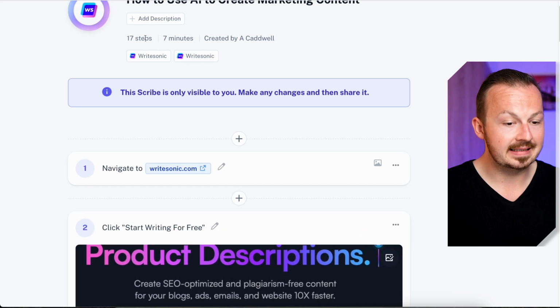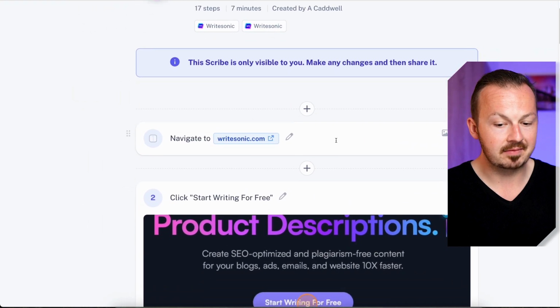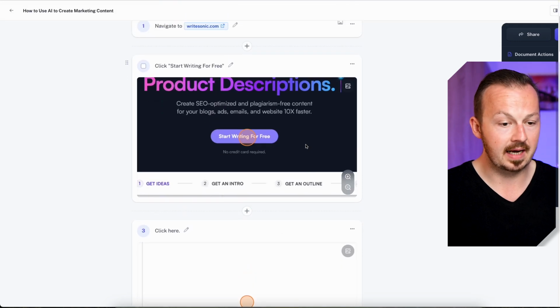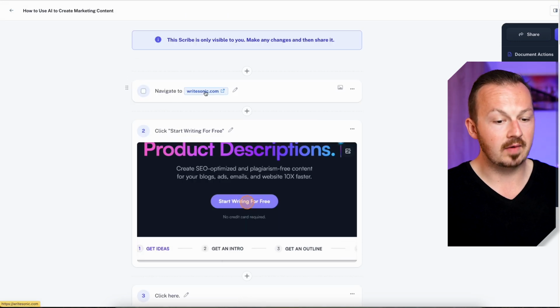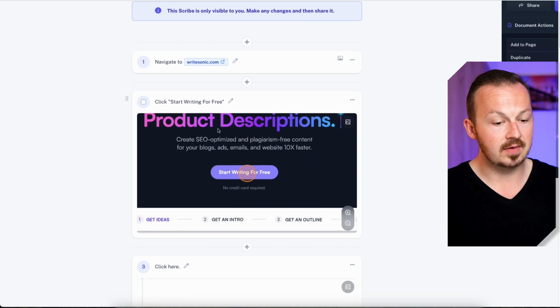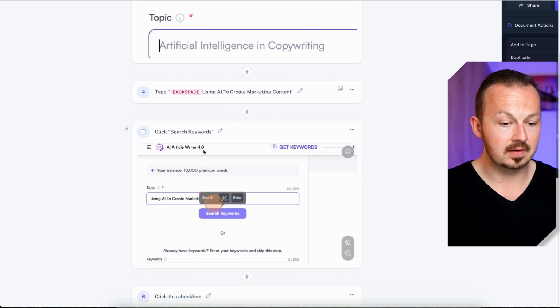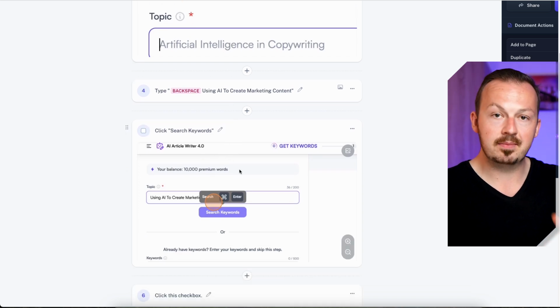It includes 17 steps, and it looks like a step-by-step guide you'd find on eHow or WikiHow. First of all, it tells you to navigate to writesonic.com, click on start writing for free, click on this field, type in this and that, click on search keywords. It's a detailed step-by-step guide that we can now edit to look however we want.